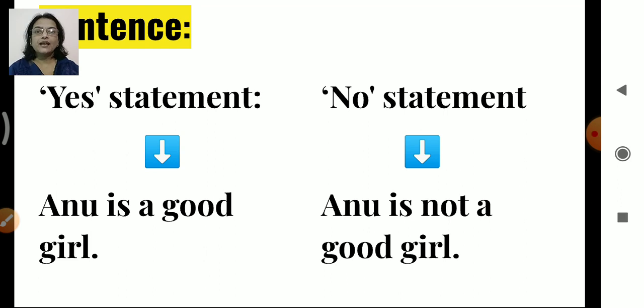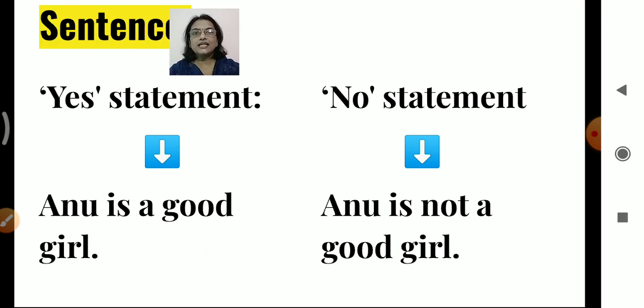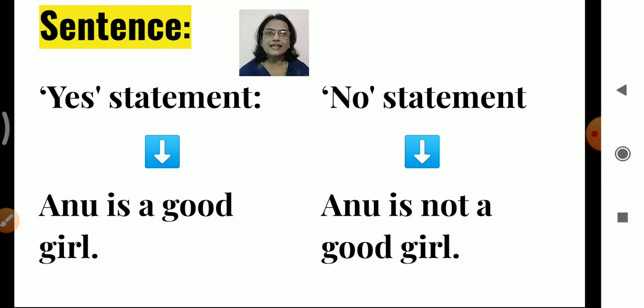Okay, fine. Now children, here you can see sentence. Now what is sentence actually? It is a group of words, right? Group of sensible words, grammatically correct words, isn't it? So group of words, we call it as a sentence. Now there are various kinds of sentences, right? Now here you can see yes statement and no statement. Now the sentence can be a yes statement or no statement.